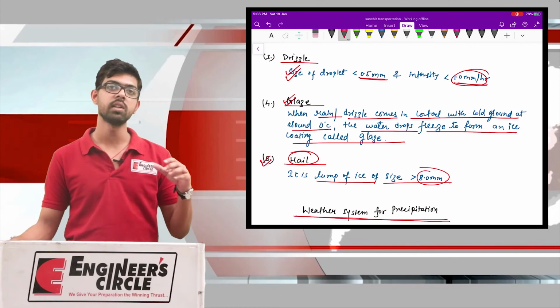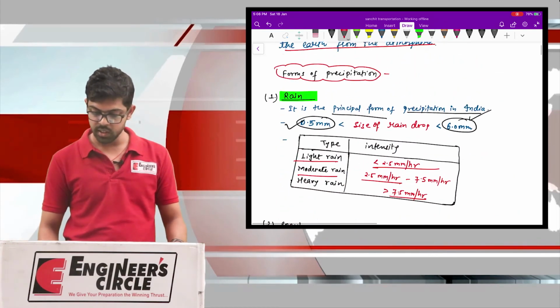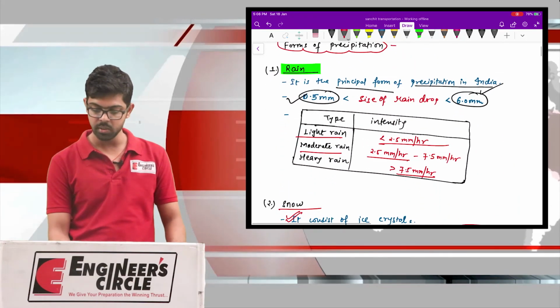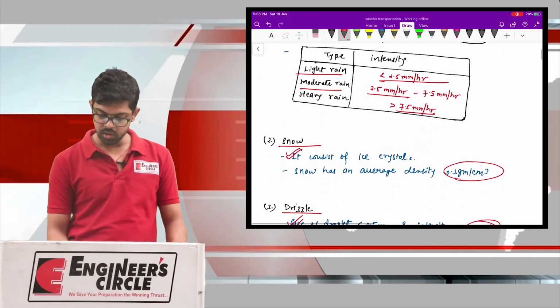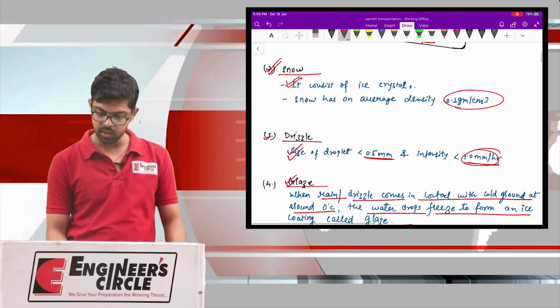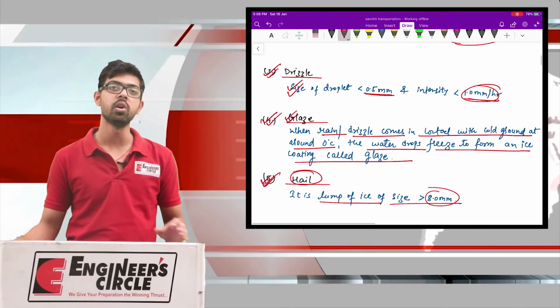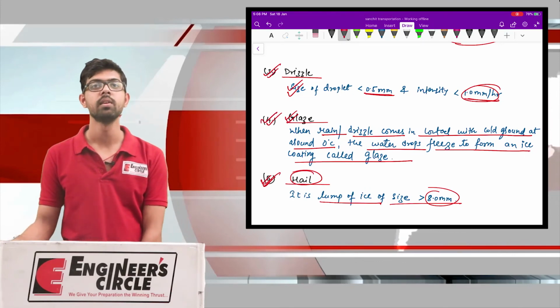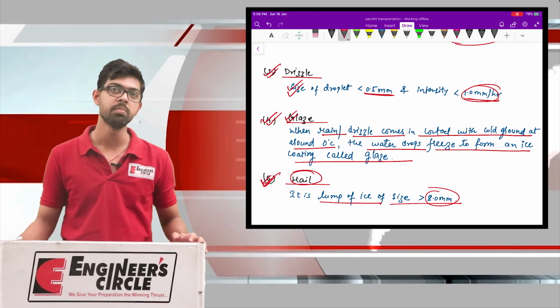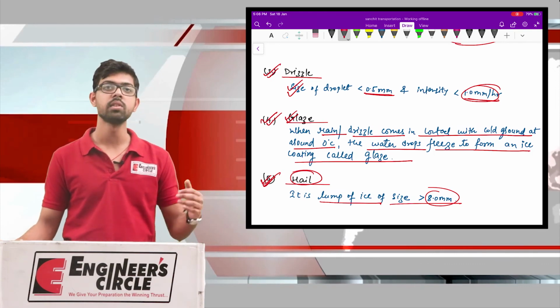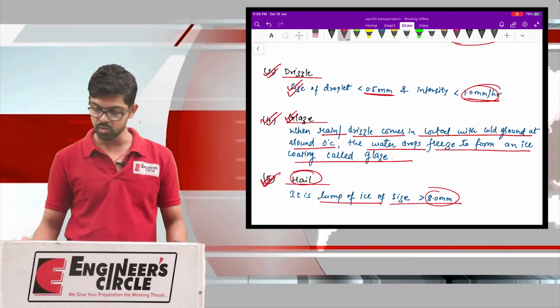Here we have discussed the different forms of precipitation: rain, snow, drizzle, glaze, and lastly hail. All these minor details you should remember from an objective point of view. So this is about the different forms of precipitation.